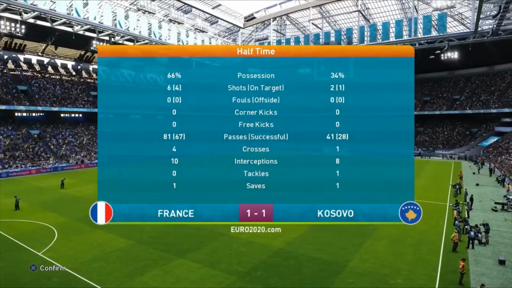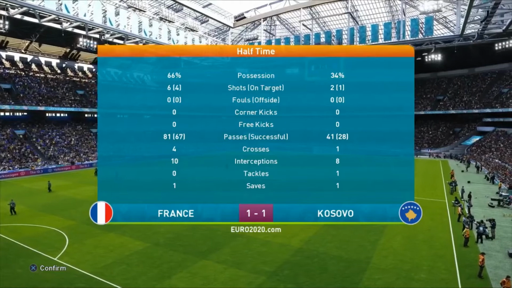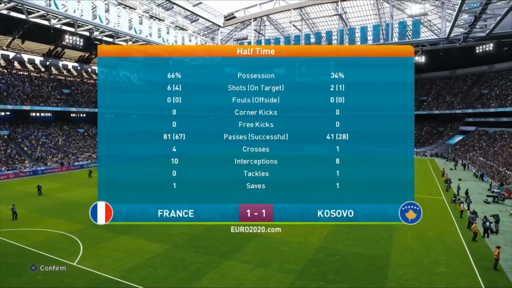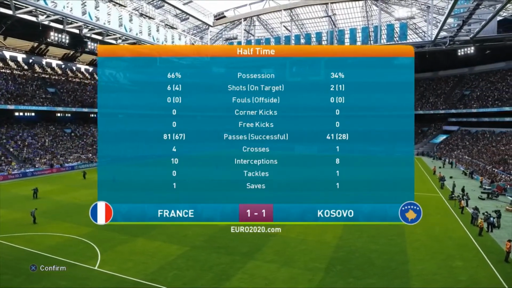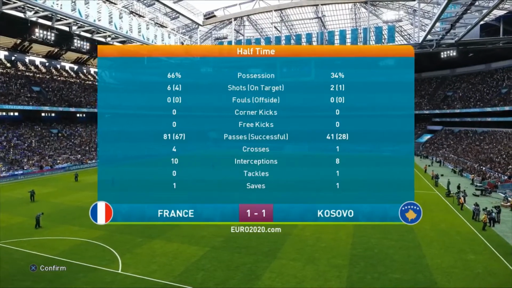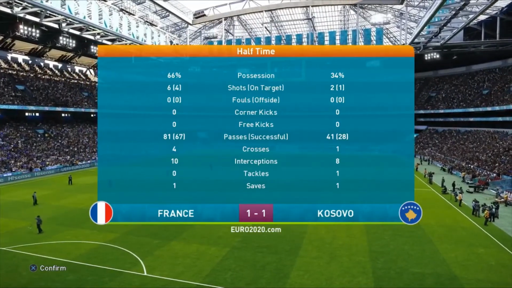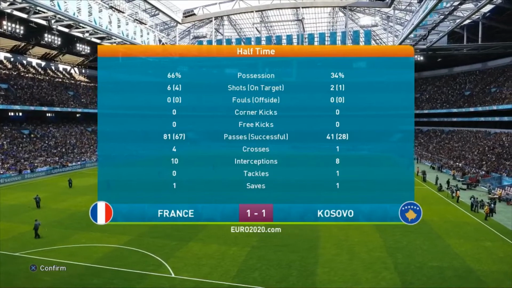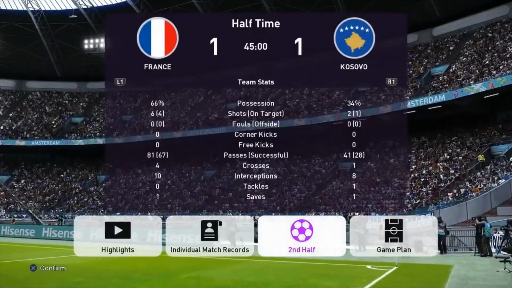I mean, we've got a very interesting 45 minutes to come now, because are we about to see France drop another vital 2 points? My word. I think the Kosovans are going to be quite happy to go defensive in this one, which is exactly what they're doing.